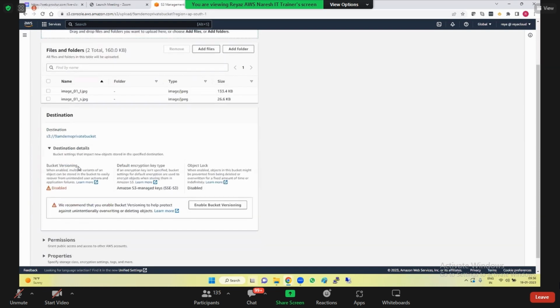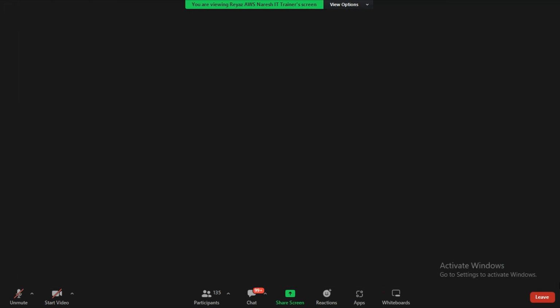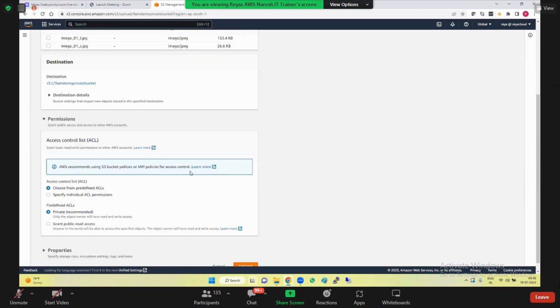In the destination details, we have bucket versioning disabled, we are doing this encryption, and object lock is disabled. And permissions: this is the place where we have ACLs enabled. If ACLs are disabled, you don't get any permissions here.